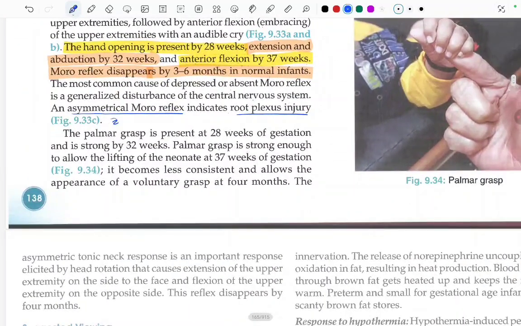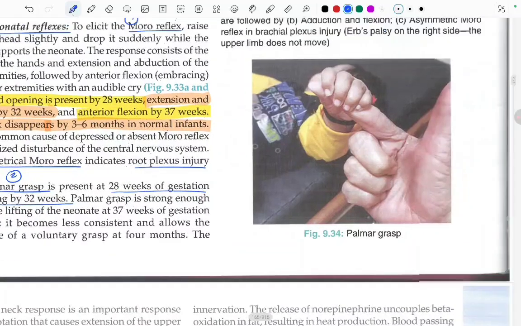Now, the first reflex that we read about was the Moro's reflex. The second reflex is the palmar grasp, present at 28 weeks of gestation and strong by 32 weeks. Palmar grasp is strong enough to allow the lifting of the neonate at 37 weeks of gestation. It becomes less consistent and allows the appearance of the voluntary grasp at 4 months.